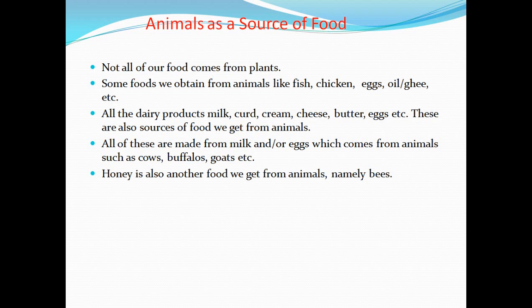Now honey is also another food we get from animals, and the animal is known as the honeybee. Do you know we get honey from the honeybee? Yes, we all know that we get honey from the honeybee. But did you know from where the honeybee gets that honey? Yes, the honeybee gets honey from flowers.